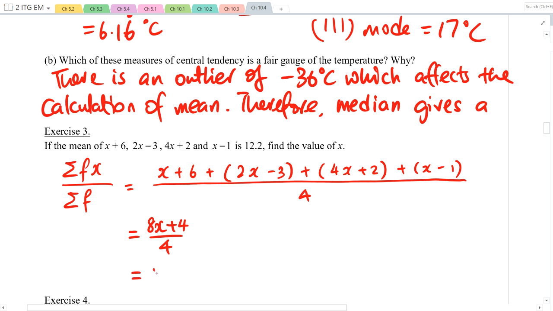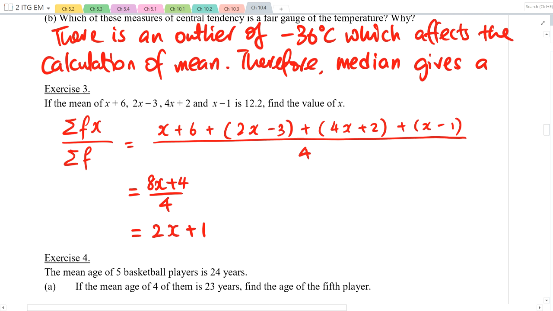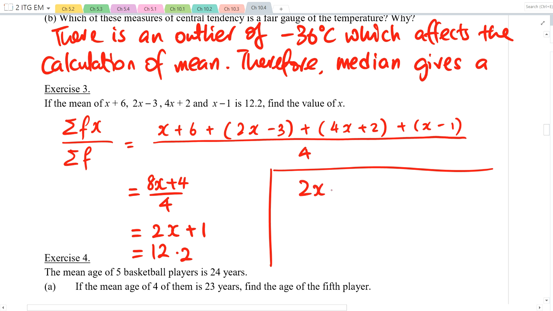This actually gives me 2x plus 1, right? This is supposed to be equal to 12.2. Okay, so let me continue over here. 2x plus 1 equals 12.2. 2x must be equal to 11.2. x equals 5.6.